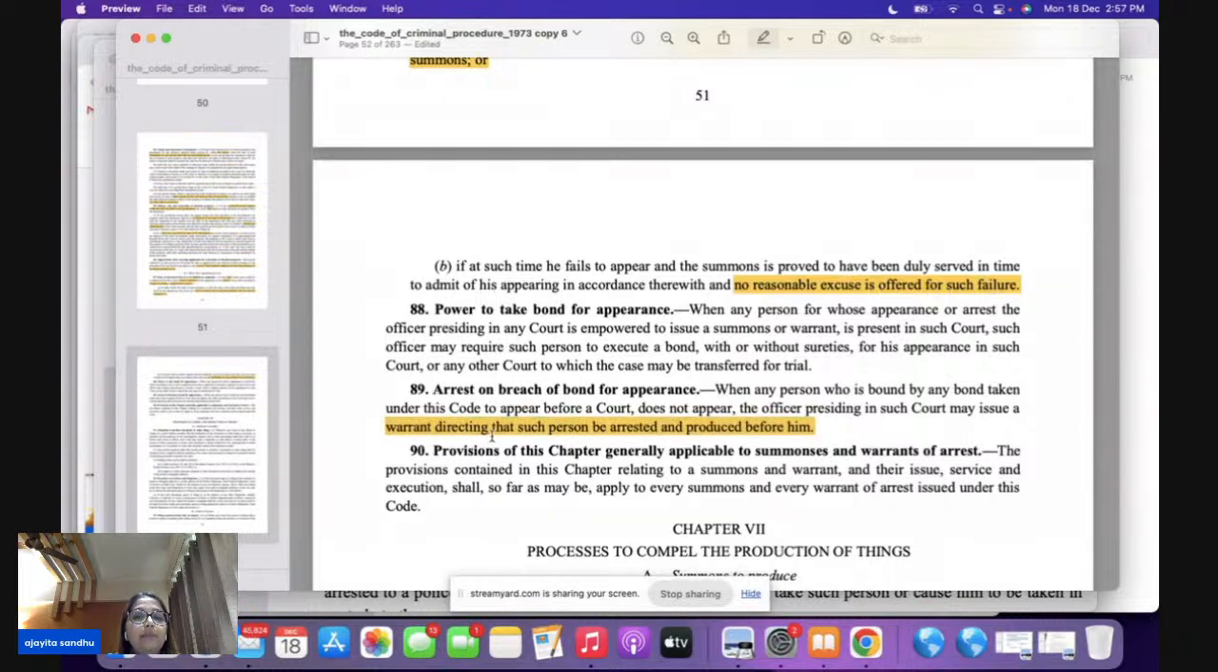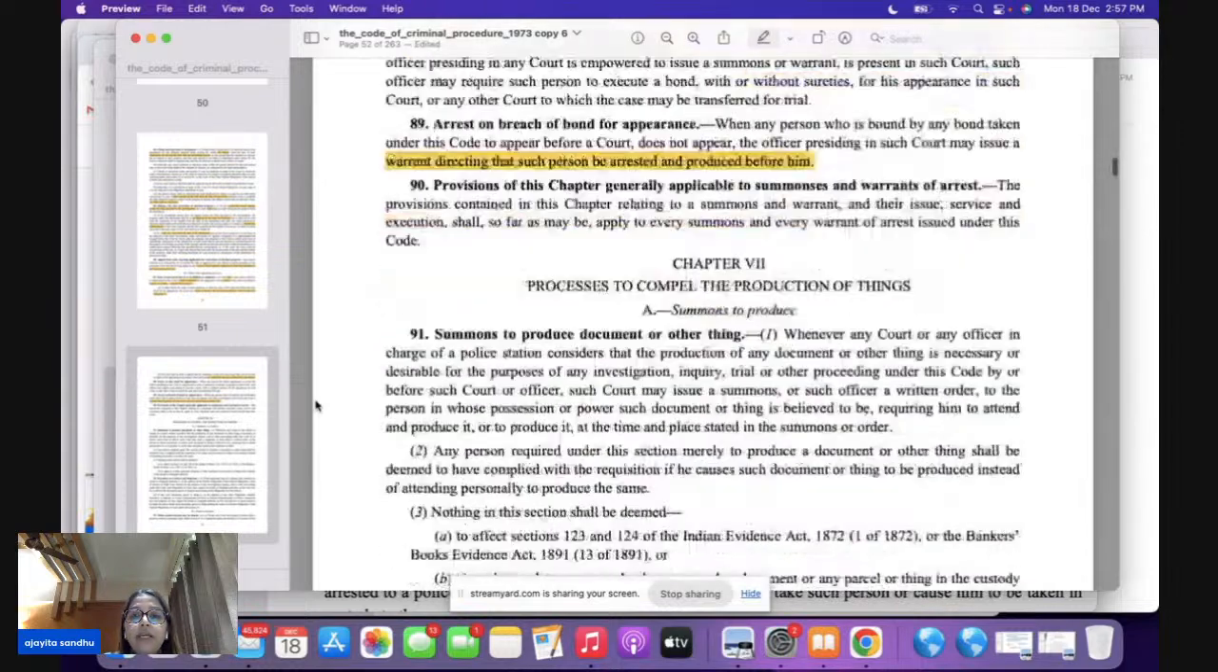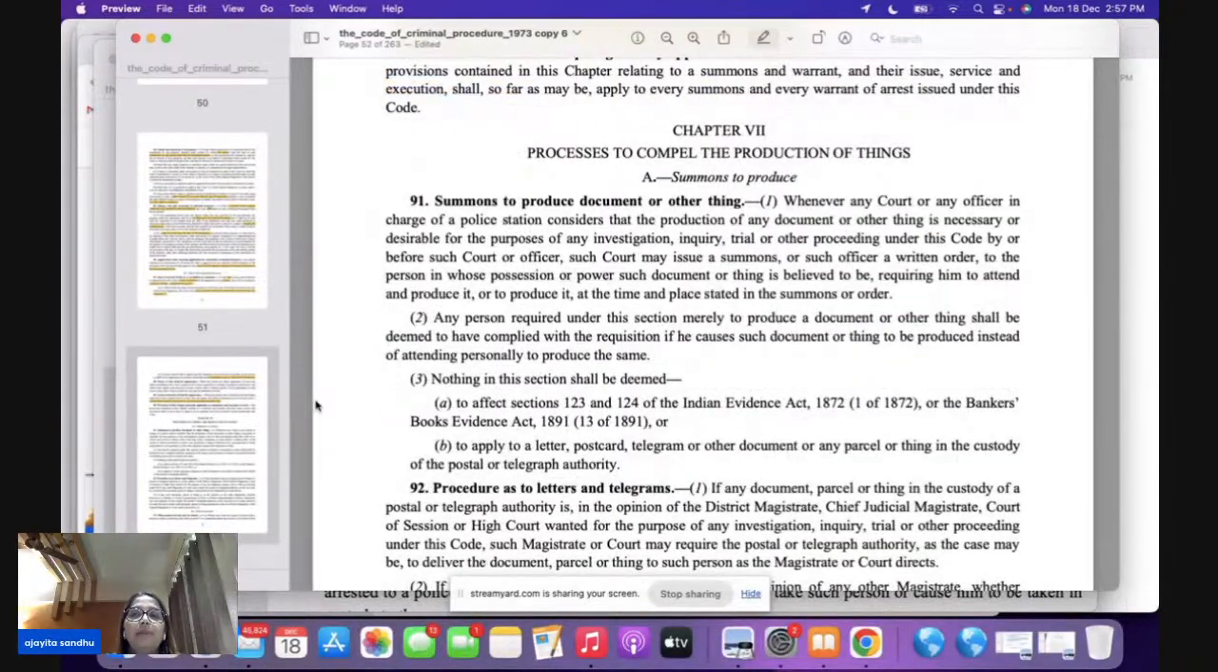So a warrant can be issued where this person can be arrested under section 89 here. Okay. Now we come to the next chapter, that is chapter 7 here, and we move on to section 91. Section 91 is very important, and it is talking about summons to produce a document or a thing.